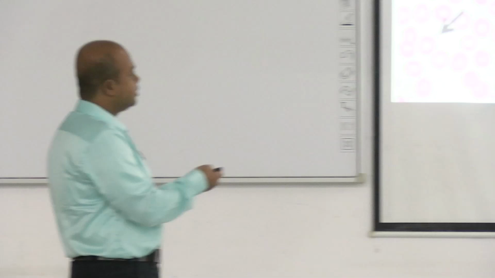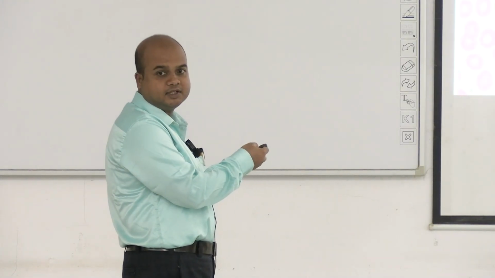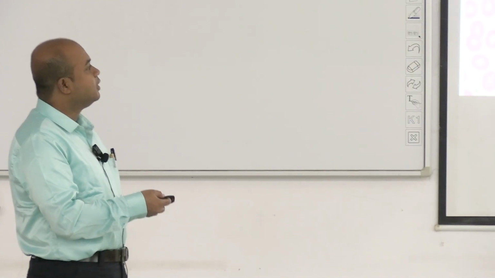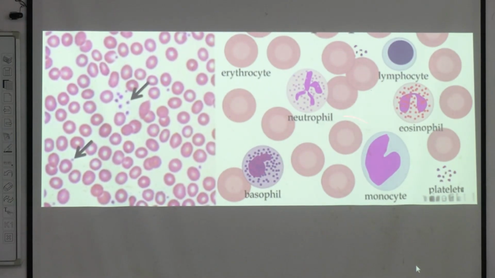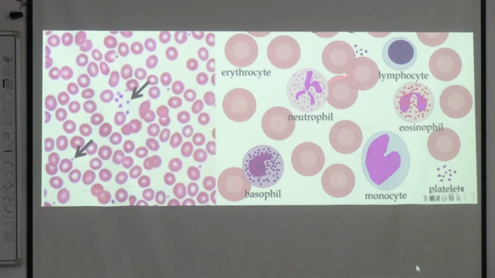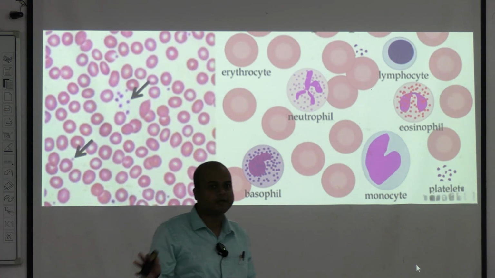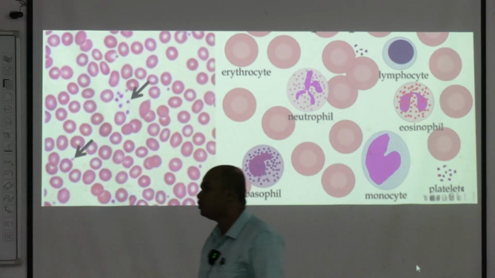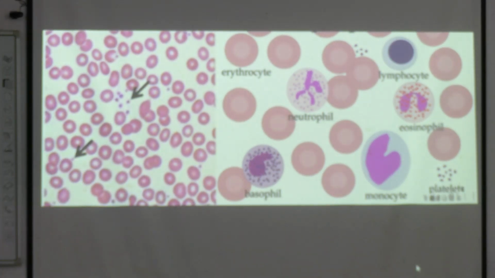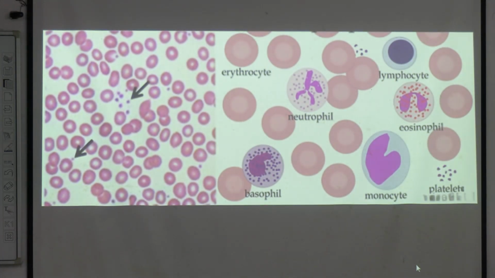What are the most numerous cells? These are the RBCs, surrounding them, and platelets are smaller. I think this is somewhat disproportionate, not so small. They are showing the RBC so large, but the platelets so small. These are the others, WBCs, eosinophil, lymphocyte, as they are found. We have discussed the structures you have seen under the microscope. Platelets look like this, but at least for the practical part of your syllabus, you are not required to identify them. They look like this in Leishman staining, or there are other stains also. So this is in short about platelet structure.